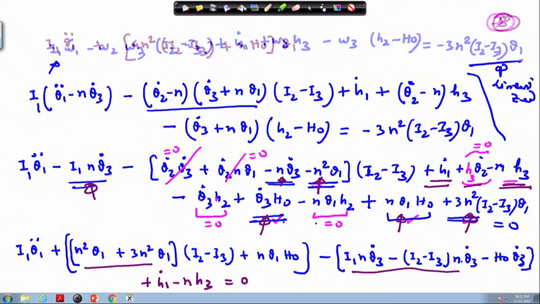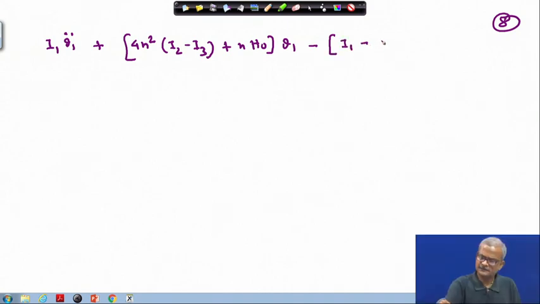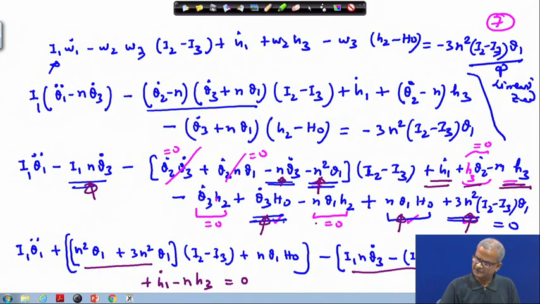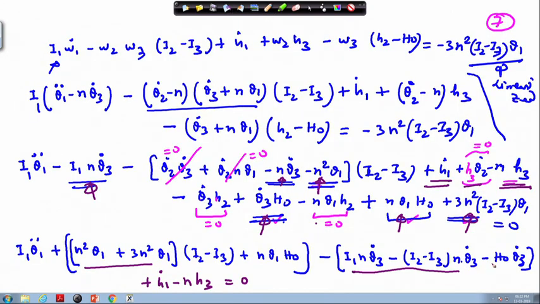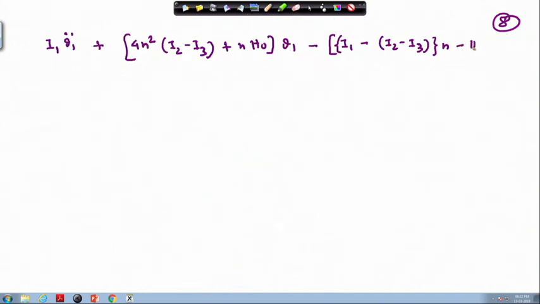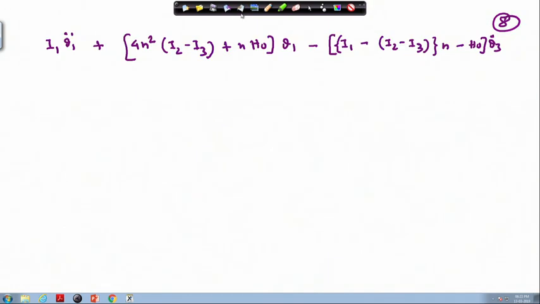That will give me I 1 minus I 2 minus I 3 times n, and then minus h 0 times theta 3 dot, and the other term we have h 1 dot minus n h 3.